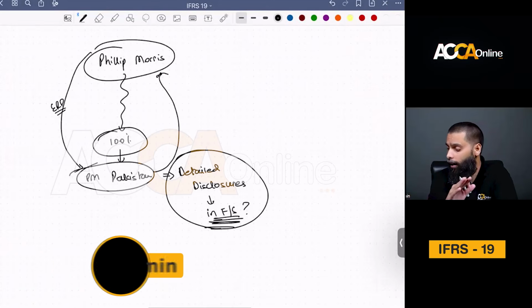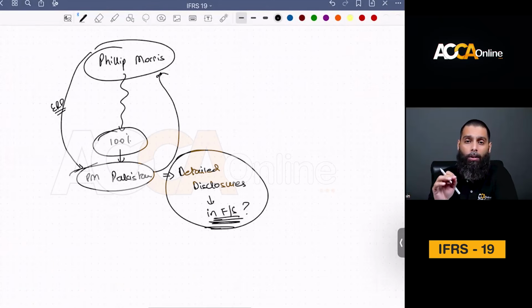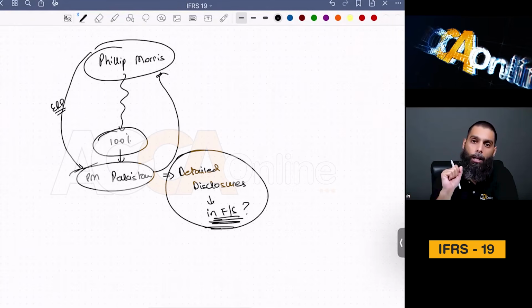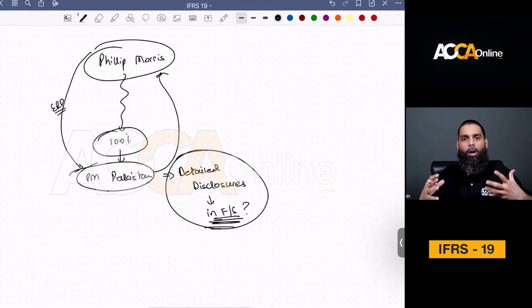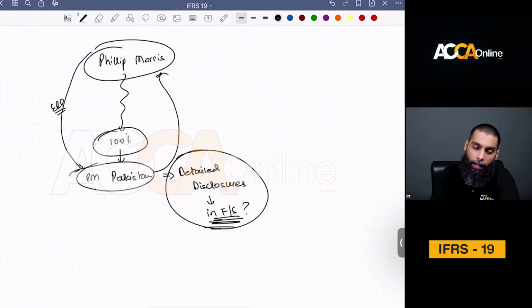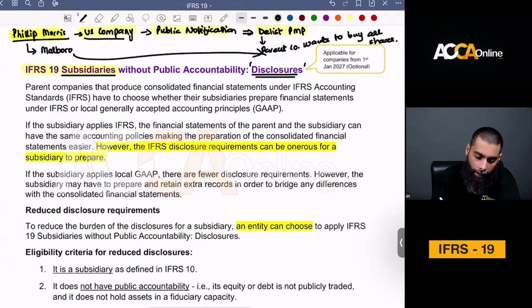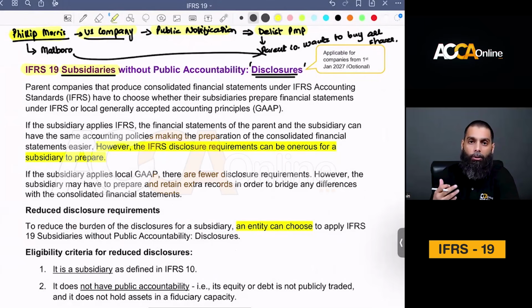Before IFRS 19, there was no one accounting standard to address this issue. So a lot of effort and a lot of cost was incurred in order to produce full IFRS detailed financial statements. And then IFRS 19 came. When IFRS 19 came, first of all, it gave the rationale for why IFRS 19 is actually important, and we'll read down this handout and understand why. We have had the preamble. I've already told you, it could be very cost efficient to produce financial statements if you're not providing full detailed disclosures to your parent company.